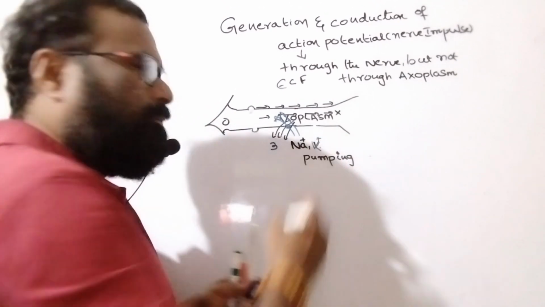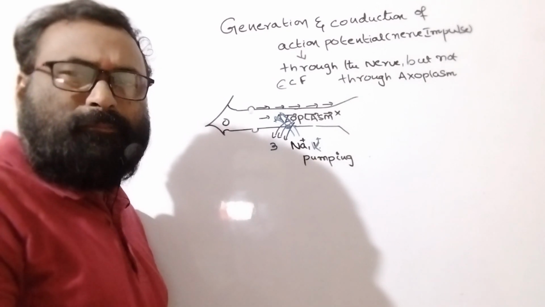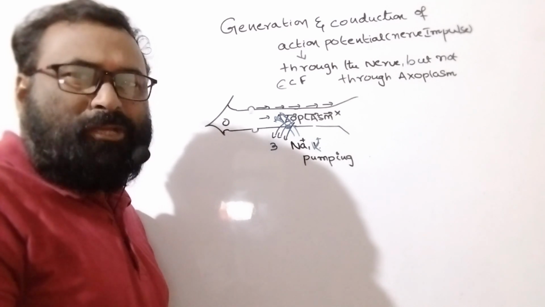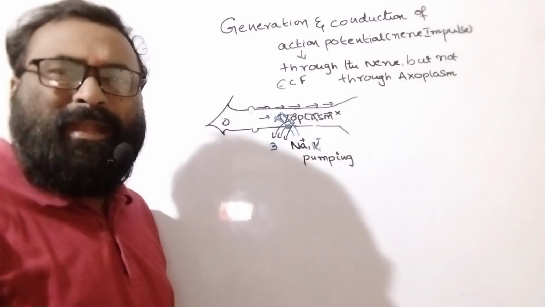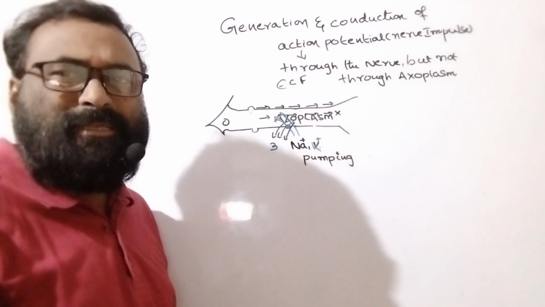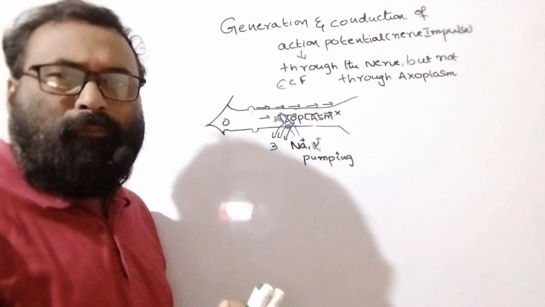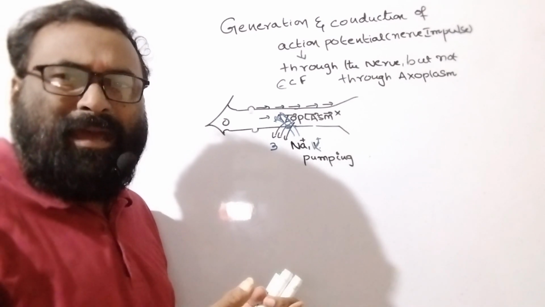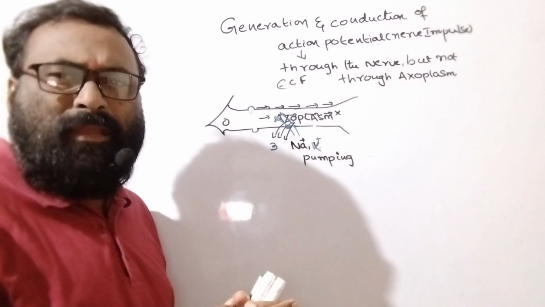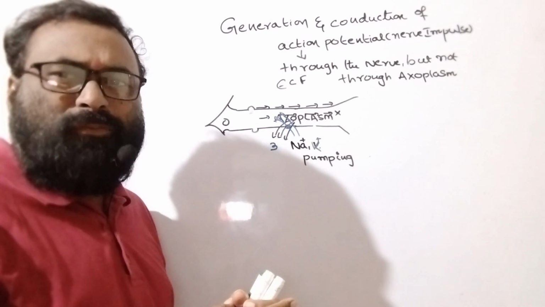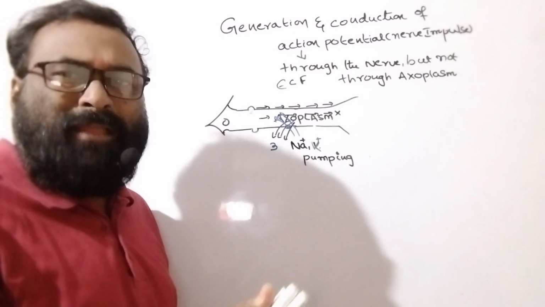Again I am saying, there is a very important system associated with the neuron, that is the sodium-potassium pumping system. It is very important to maintain the equilibrium of ions inside and outside. Wherever there is an uneven distribution of ions, the sodium-potassium pump maintains the equilibrium.